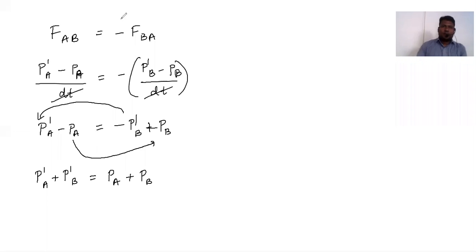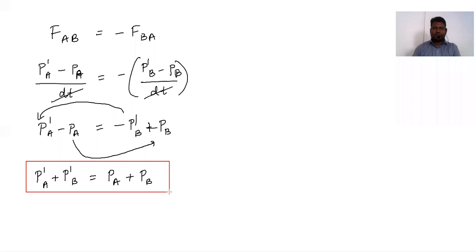Okay. So we got the, क्या मिला हमें? One second. Okay, we got the final equation. क्या मिला हमें?